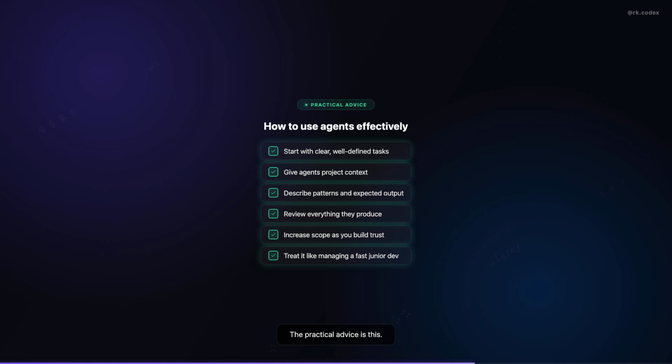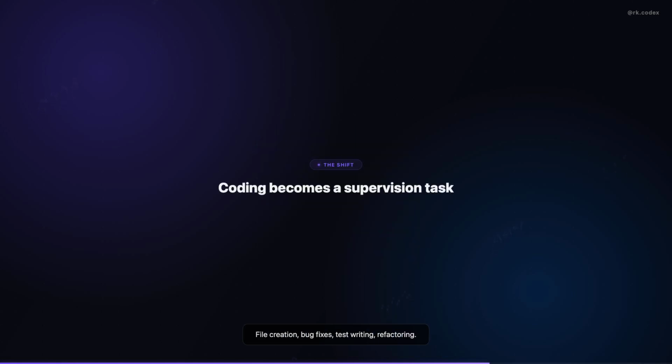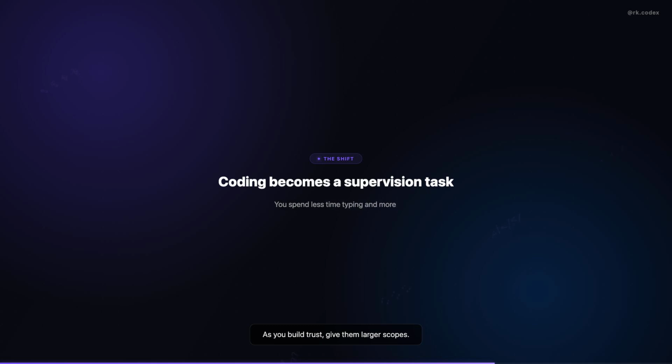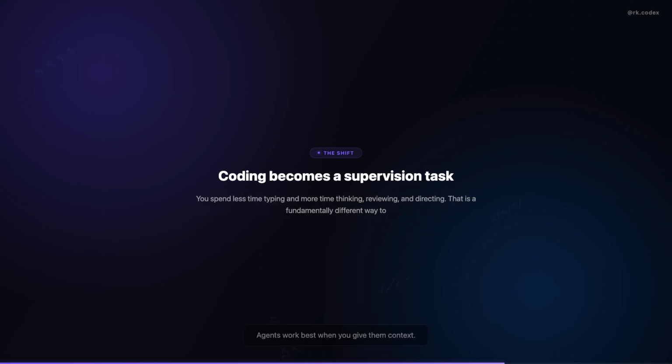The practical advice is this. Start using agents for clear, well-defined tasks. File creation, bug fixes, test writing, refactoring. As you build trust, give them larger scopes, but always review what they produce.